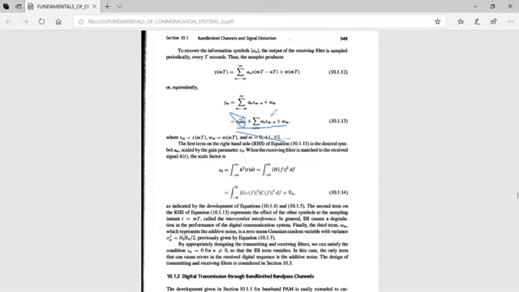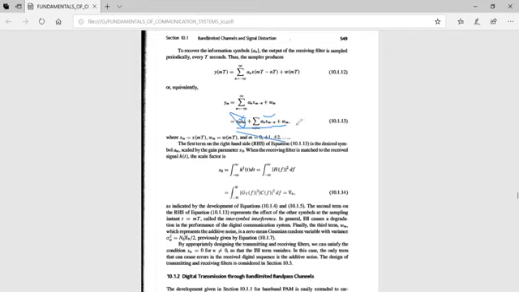Coming to the second term, sigma n not equal to m, an x m minus n, it represents the effect of the other symbols at the sampling instant t is equal to mT. This is because of the effect of the adjacent symbols. This is called the intersymbol interference. The presence of ISI causes a degradation in the performance of the digital communication system, hence we have to remove this ISI term.